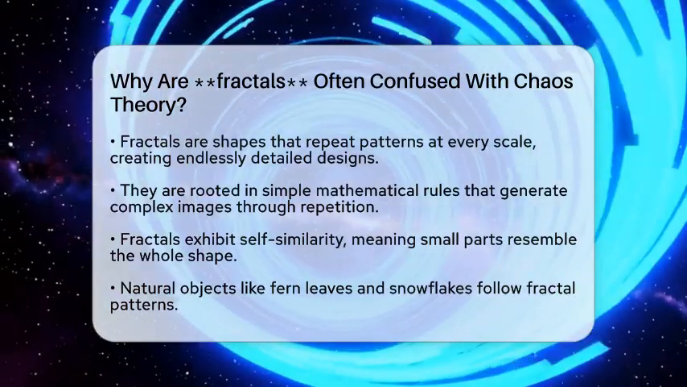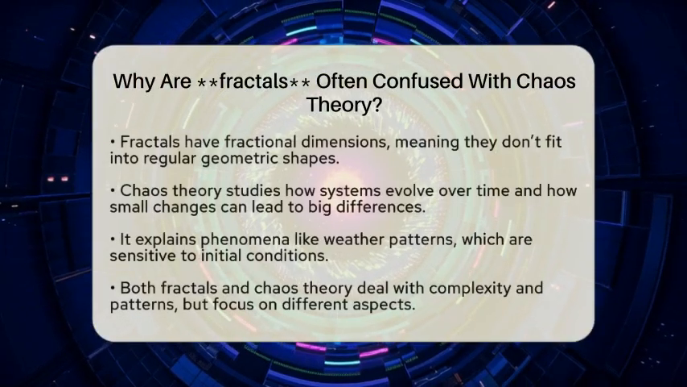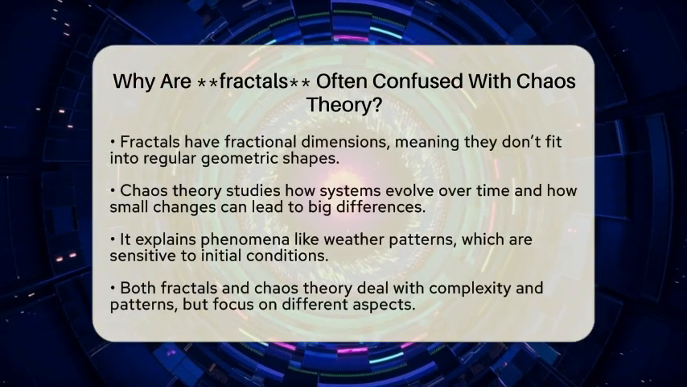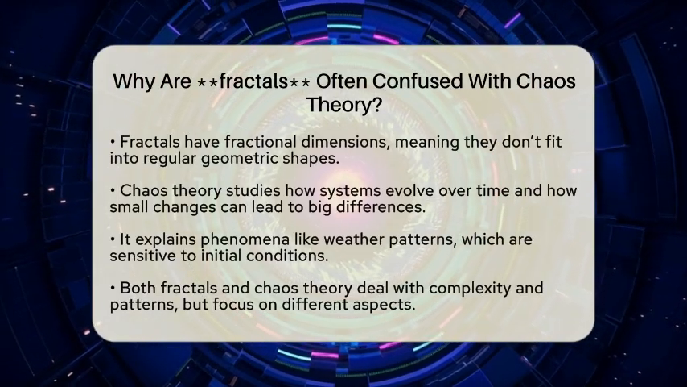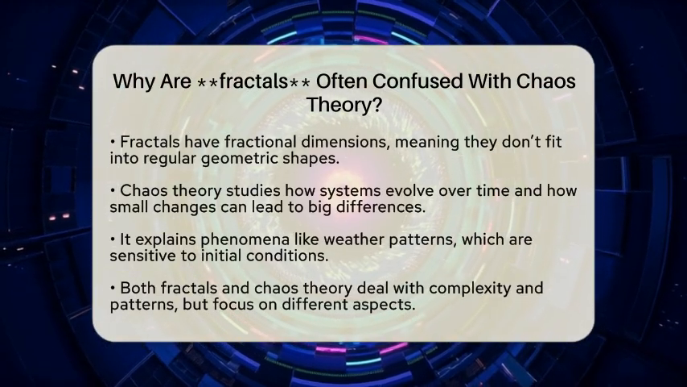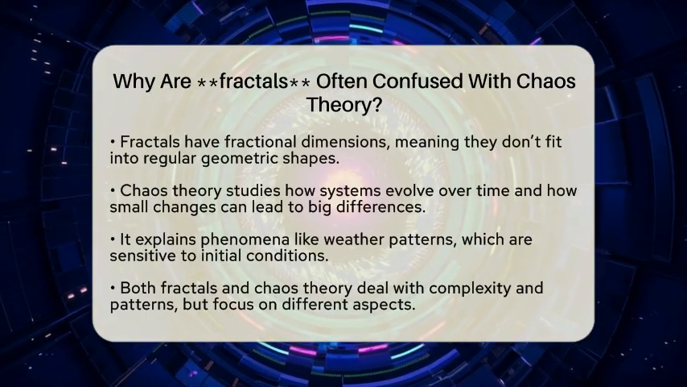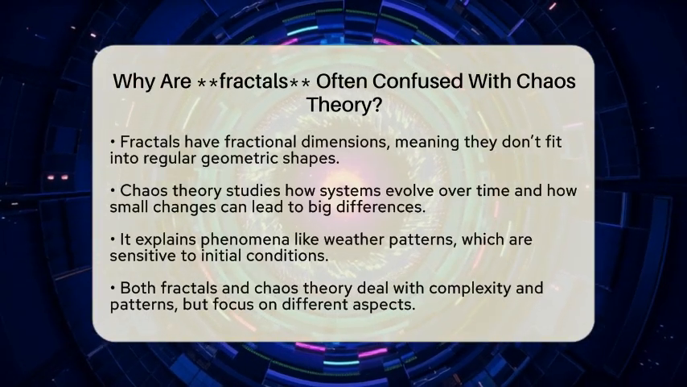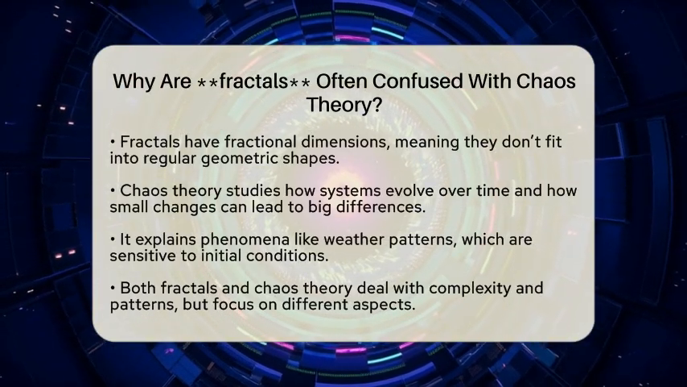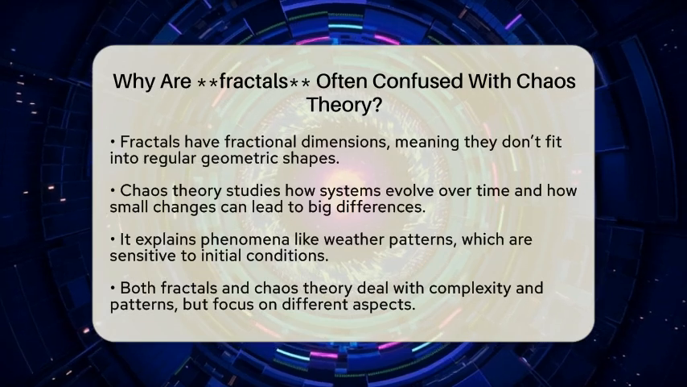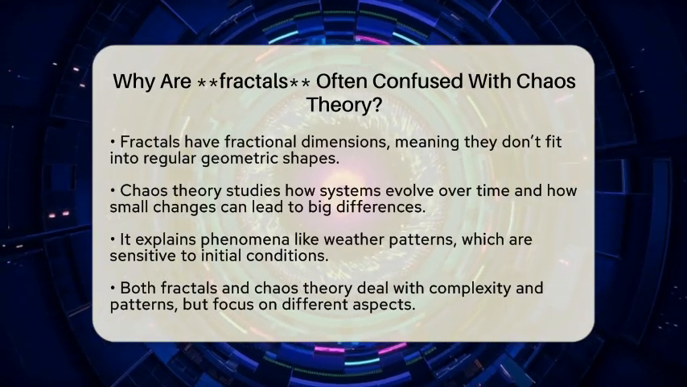Fractals are geometric shapes with self-similarity. That means if you look at a small part of a fractal, it looks just like the whole shape. Think of a fern leaf or a snowflake. These natural objects follow fractal patterns. They are generated by simple mathematical rules that, when repeated over and over, produce complex images.